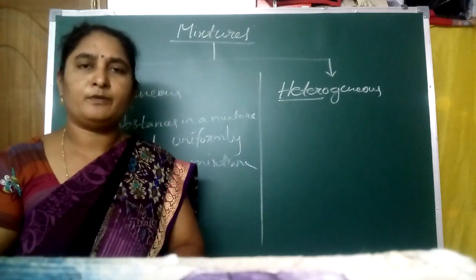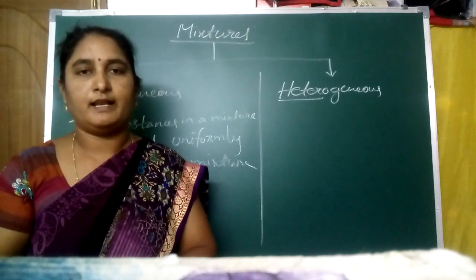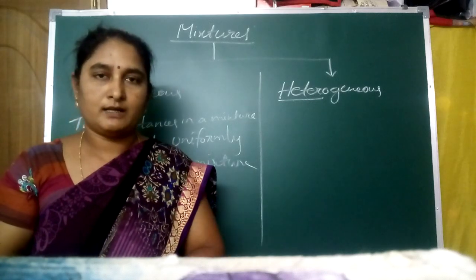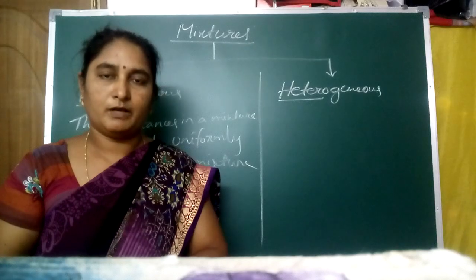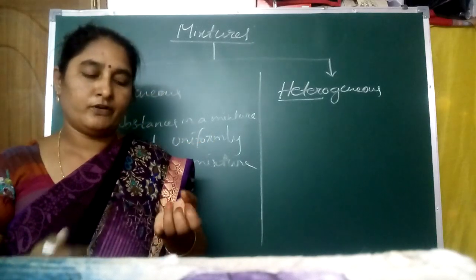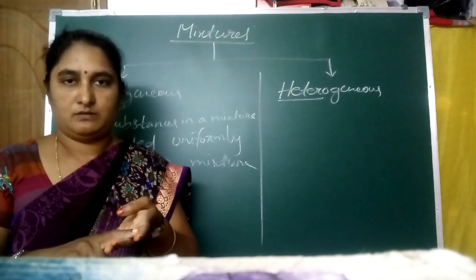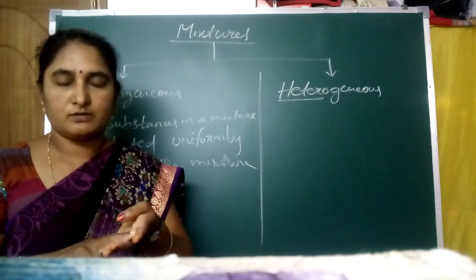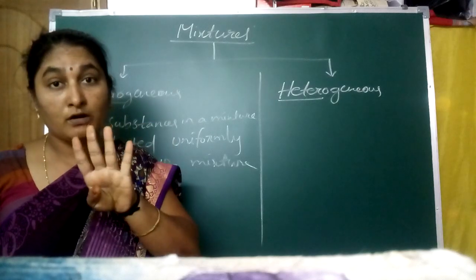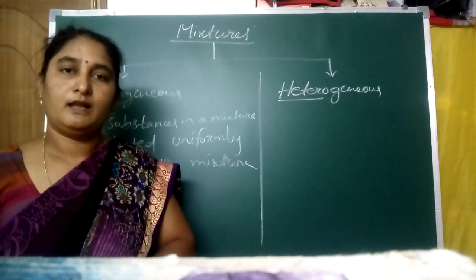A good example for this is lemonade. You take lemonade, that is a mixture of water, sugar, salt and lemon juice. That means four components are present in the lemonade.